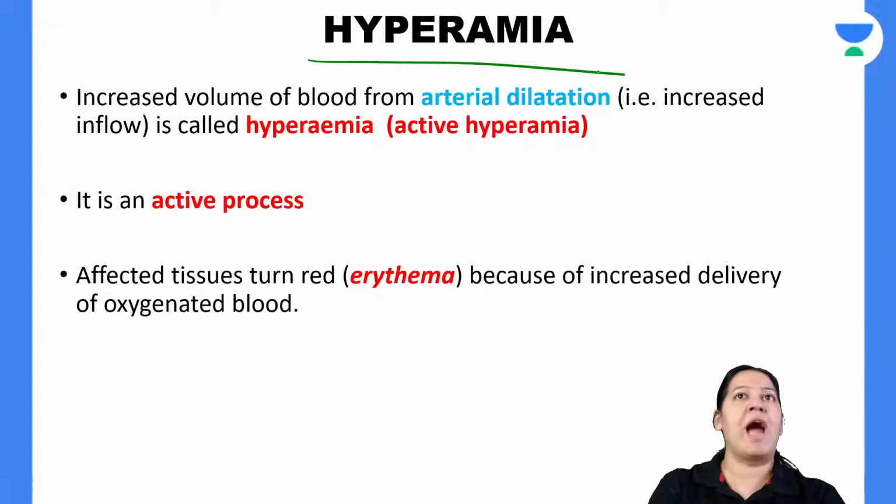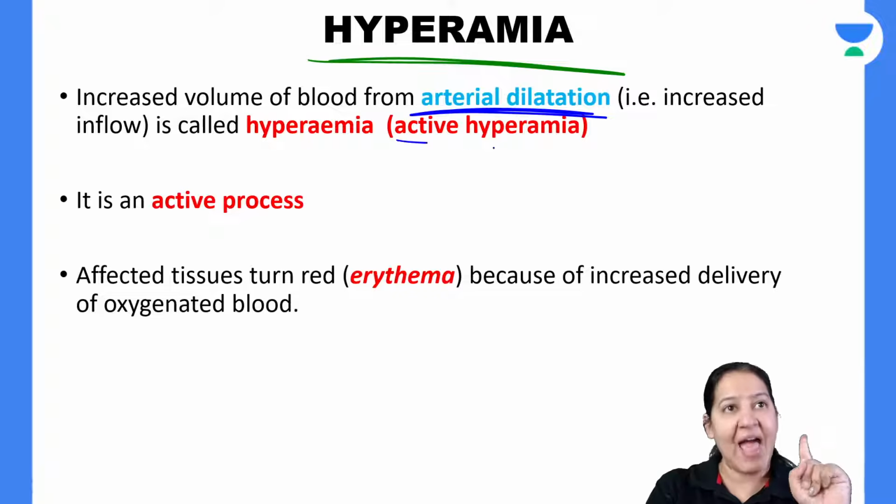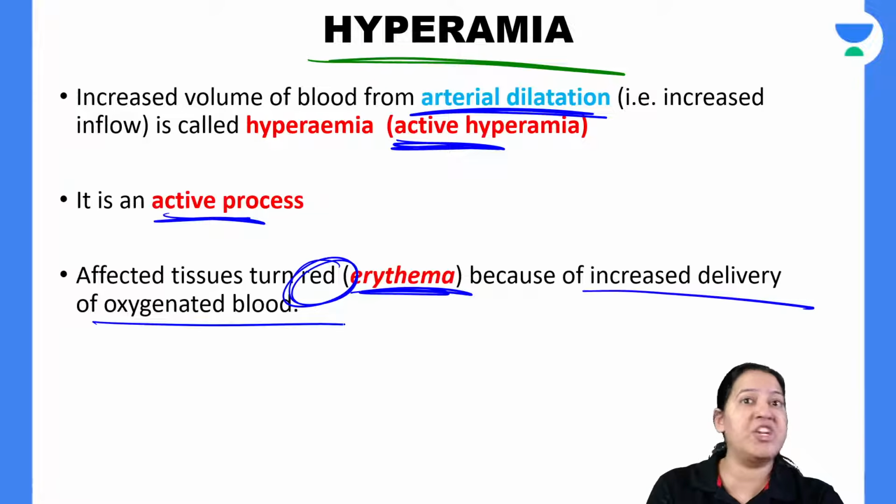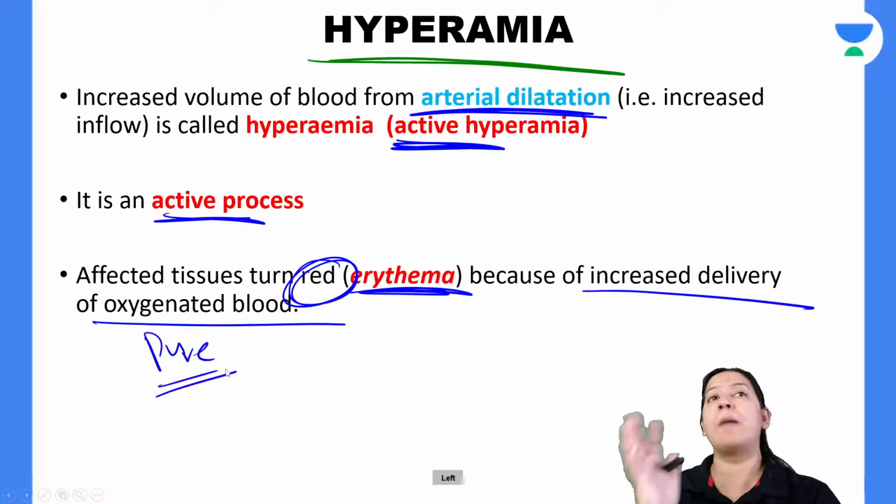So let's come to hyperemia. In hyperemia, I've already told you it is due to dilatation of the artery. It is an active process. Here the organ looks red in color, that is erythema, because of increased delivery of the oxygenated blood. Oxygenated blood is pure blood. You got it? What are the examples of hyperemia?